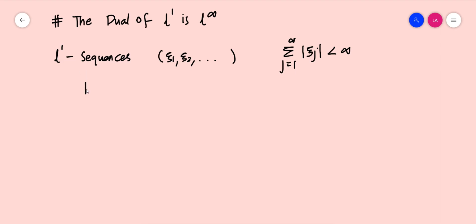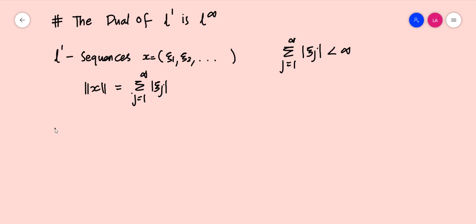And the norm, if x is equal to this, is the summation over j from 1 to infinity of modulus of zeta j. So this is the norm.